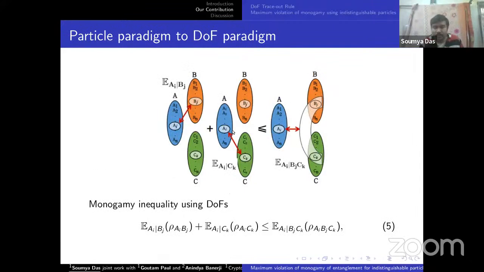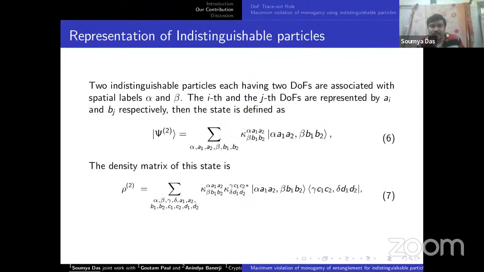Now we will state our main theorem: whether maximum violation of monogamy of entanglement can happen using indistinguishable particles or not. Let us first try to represent two indistinguishable particles, each having two degrees of freedom, with levels alpha and beta. The ith and jth DOF are represented by AI and Bj, so the state can be represented by this product.